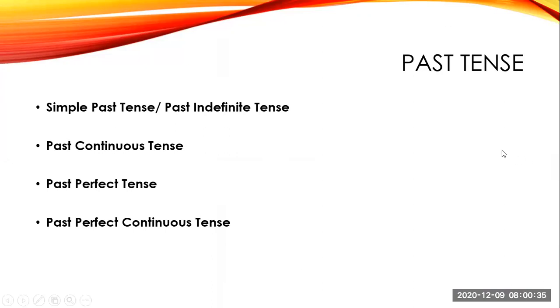Past tense has four types. The first one is simple past tense, also known as past indefinite tense. Second, past continuous tense. Third, past perfect tense. And fourth is past perfect continuous tense. So we'll talk about each tense in detail.